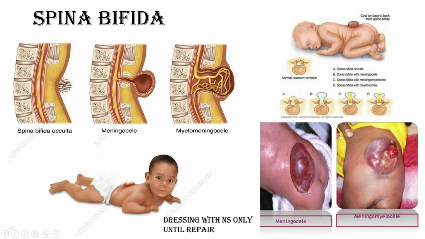If it is associated with CTEV, do not go for plaster, because this type of patient may most commonly have skin problems and plaster problems. So first correct this, then we can correct the foot.